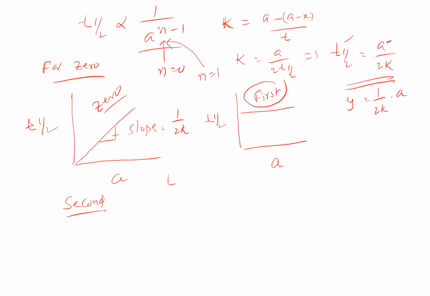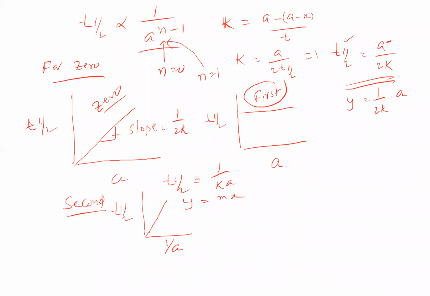basically we know the formula is like this: T half is equal to 1 by Ka. Suppose the graph is drawn between T half and 1 by A. If it is 1 by A, then you are going to get a straight line only, because Y is equal to MX, where M is equal to 1 by K and X is equal to 1 by A, should be a straight line.